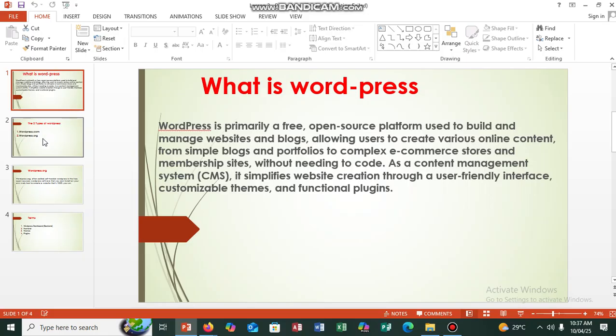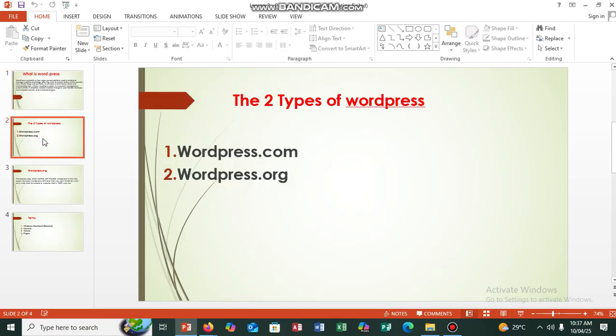So let's proceed. Let's take a look at the next slide. The two types of WordPress: we have WordPress.com and WordPress.org. With regards to WordPress.com, you have to pay for the domain before you'll be able to get a domain with them. But with regards to WordPress.org, they will allow you to design a website without any payment. So that's the difference between these two.